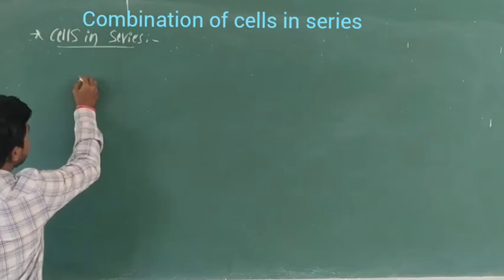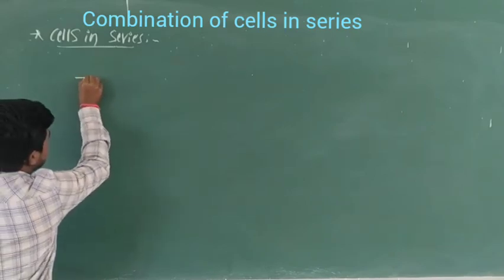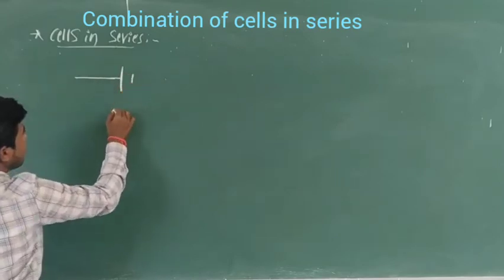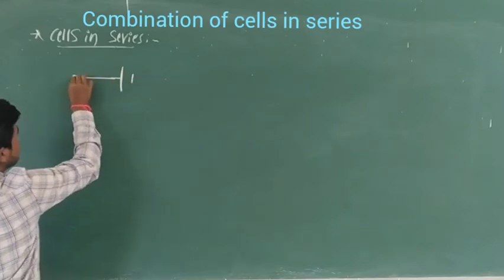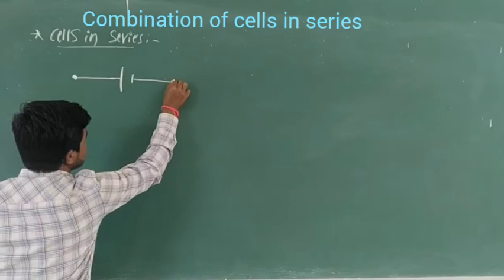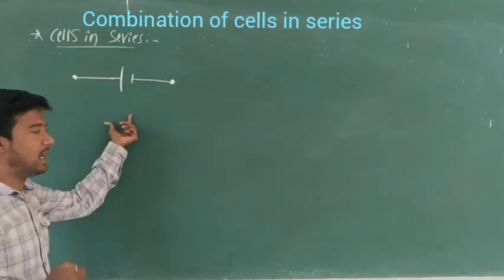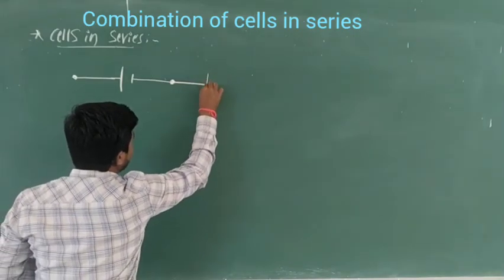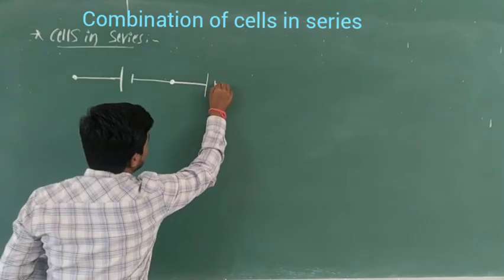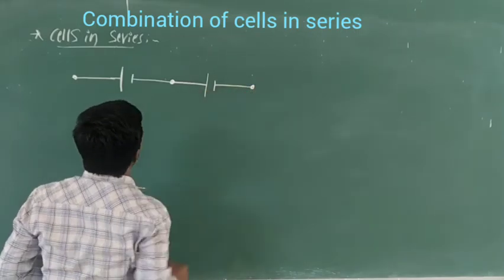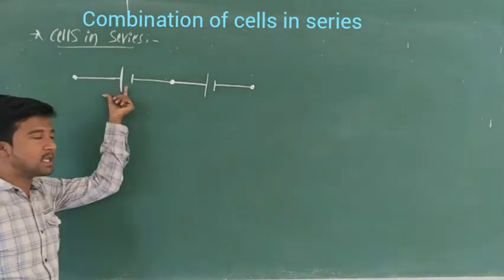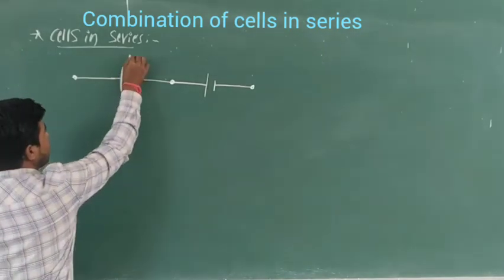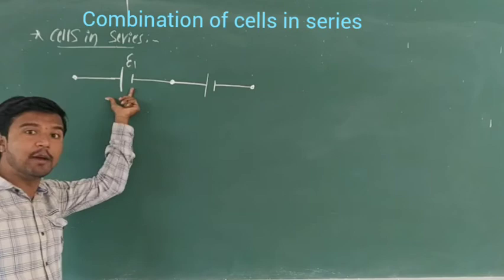Consider two cells connected in series. This is one cell and another cell.